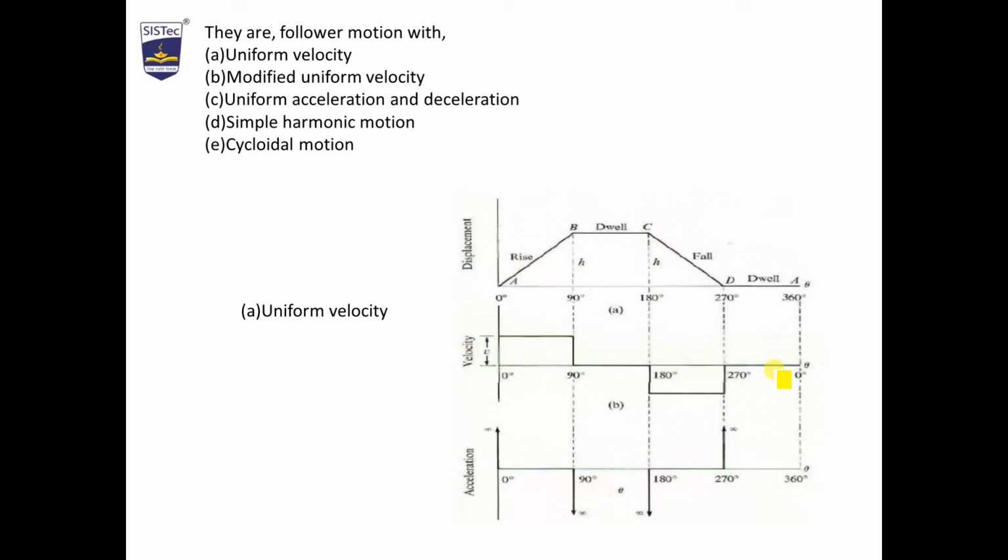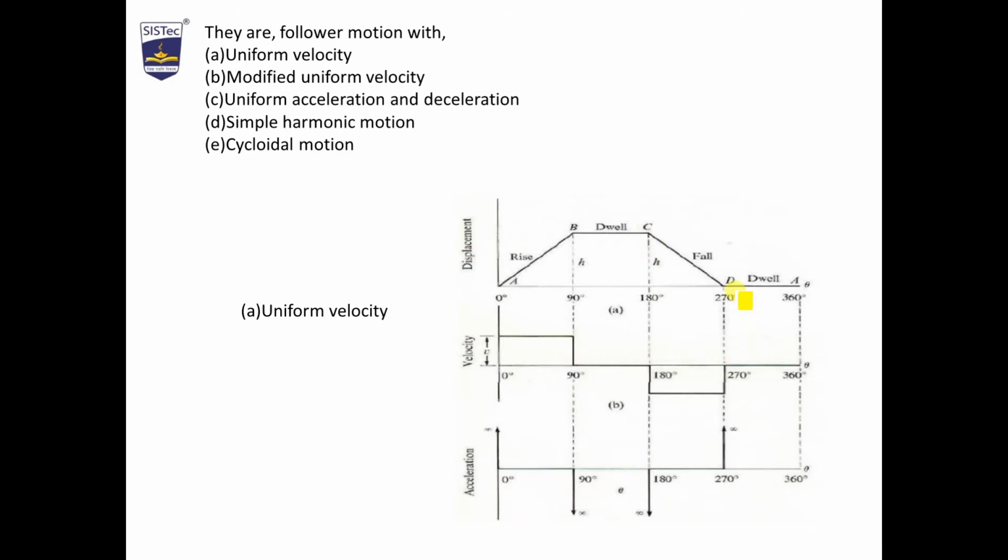Now we are able to see the velocity diagram. At 0 degree, your velocity suddenly increases, then it becomes constant in the rise period, it is constantly moving up. Suddenly it drops down to flat 0 velocity. At dwell period, your velocity is 0, it remains constant.